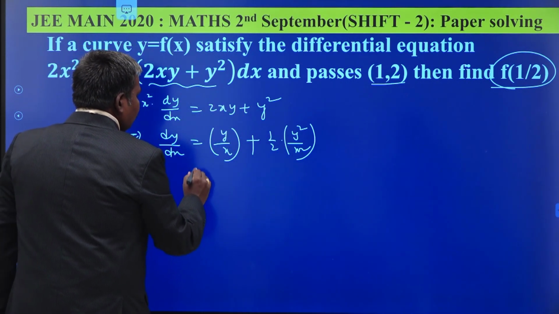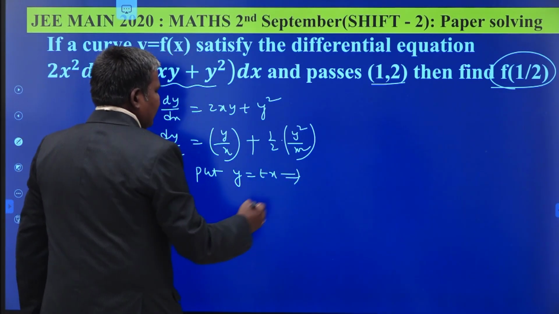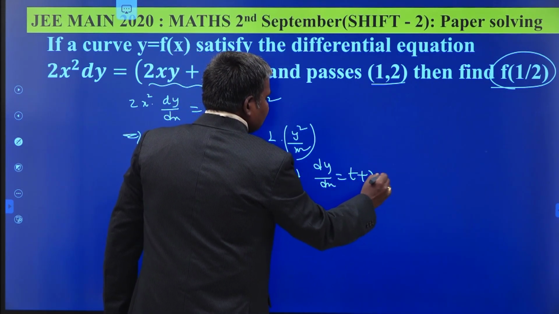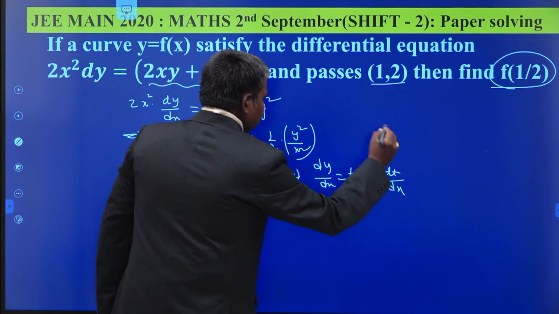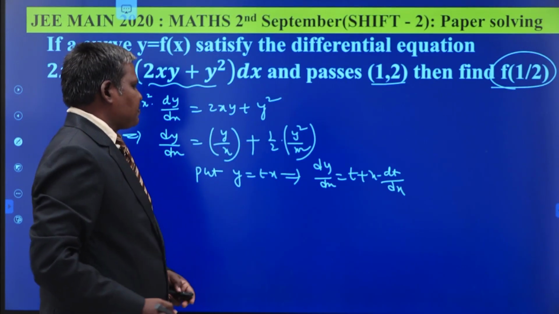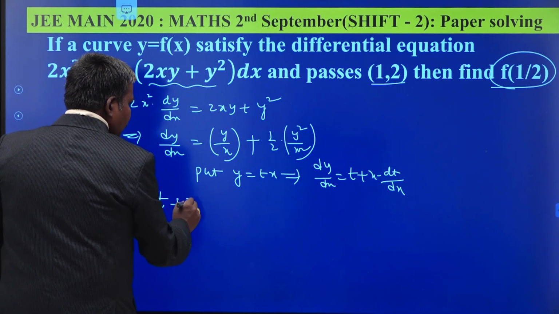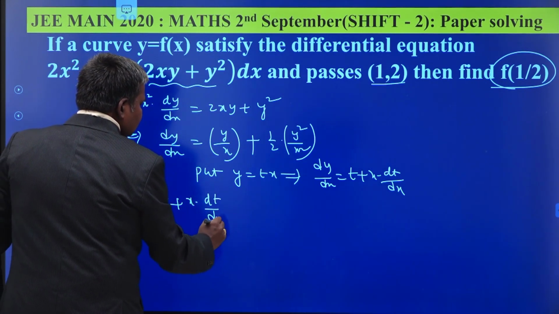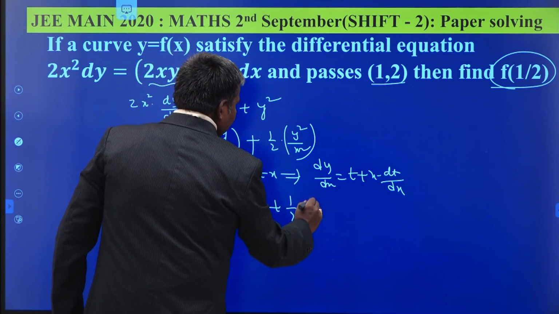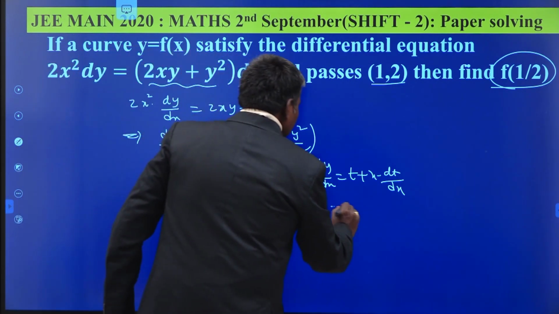Put y by x equal to t, or y is equal to tx, which implies dy by dx is equal to t plus x dt by dx. You may do this one as a Bernoulli equation, but I am doing it in this manner. So instead of dy by dx I am replacing that. t plus x dt by dx is equal to, what is your y by x? t plus half t square. t gets cancelled. Now it is very easy to solve this one.